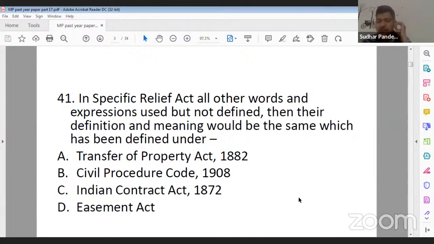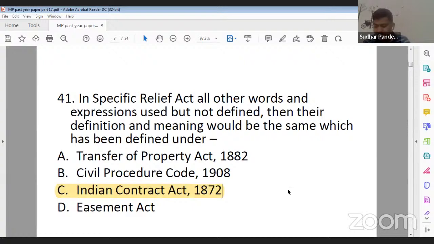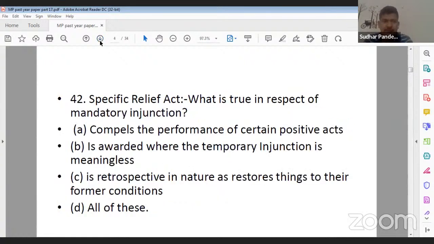Question number 41. Now, if you have followed the definition clause of the Specific Relief Act, you will be able to find the answer to this question. So what should be the correct answer? Yes, can anyone tell me? They are simply stating that all the words and definitions which are not defined specifically under the Specific Relief Act, then for those words and expressions, which act can we go to? So its correct answer will be C, that is the Indian Contract Act 1872. Yes, Vinny ji, you are correct. 41, C is the correct answer.